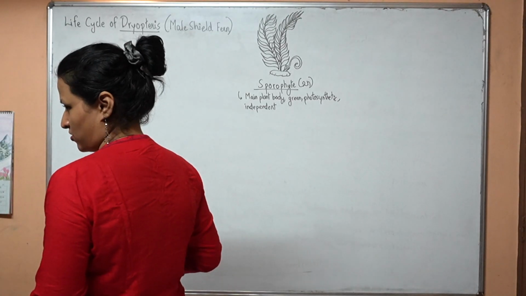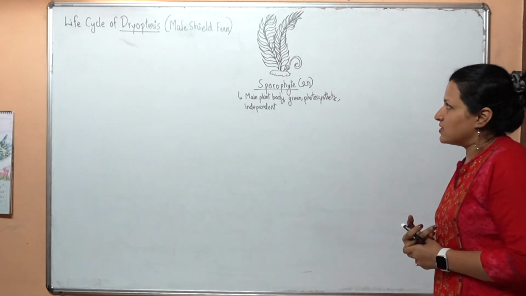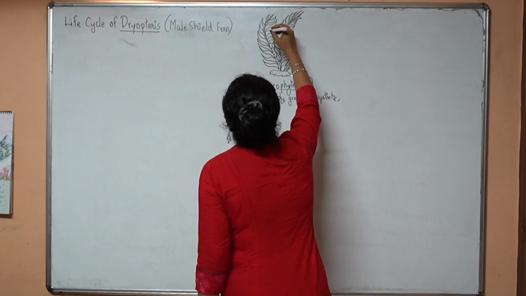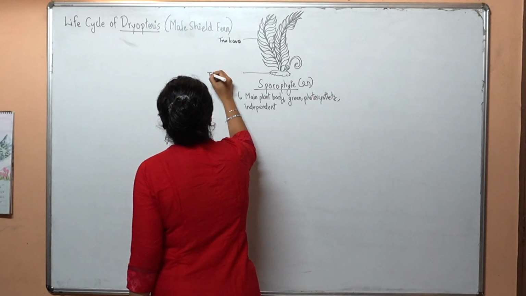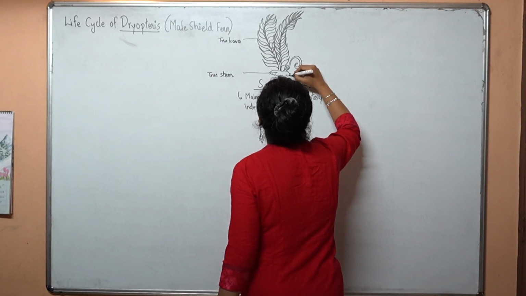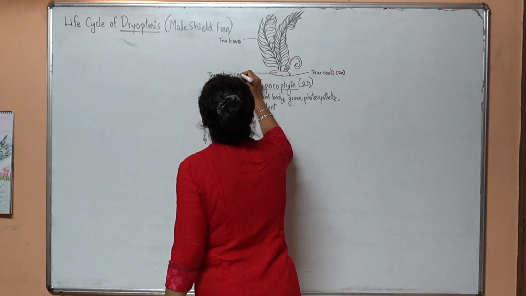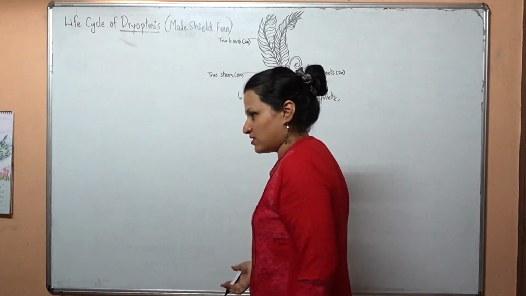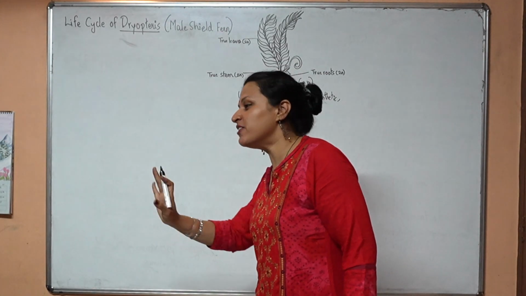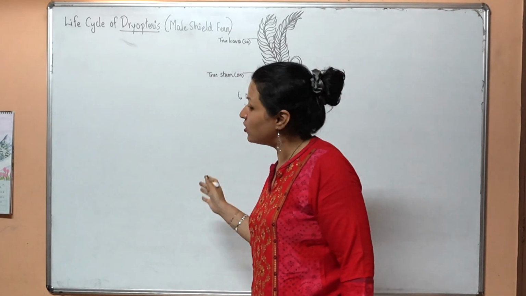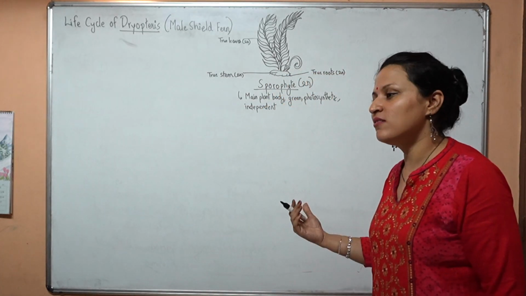The main plant body is the gametophyte in algae, in bryophytes as well. But over here it is the sporophyte, which is the main plant body. These leaves are called true leaves. Then this is a stem, true stem. And these roots that you see here are true roots. Everything is true. Why? True roots are the ones that are 2n. Prior to this, the gametophytic plant bodies of algae and bryophytes also had leaf-like, root-like structures, but they were not true roots, leaves and stem. They were root-like, leaf-like, shoot-like structures in algae as well as in bryophytes.